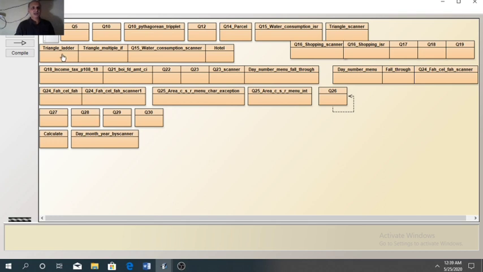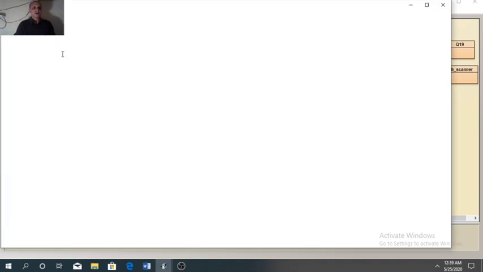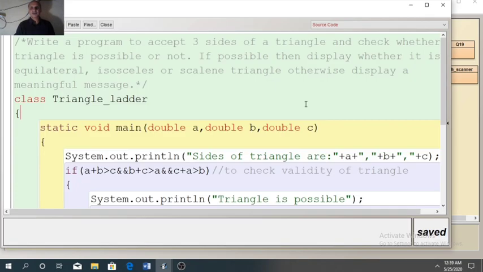This program I have designed with 2 methods. First method, if else if ladder is used, and in the second method multiple if is used. Last time I had told you, in many programs or maximum programs you can use any of these 2 methods, either if else if ladder or multiple if.